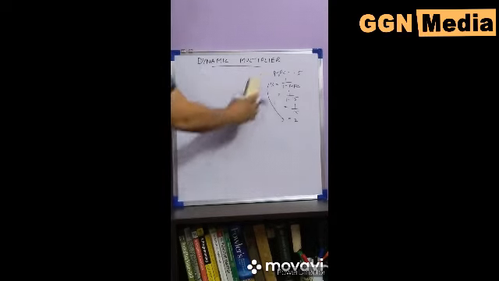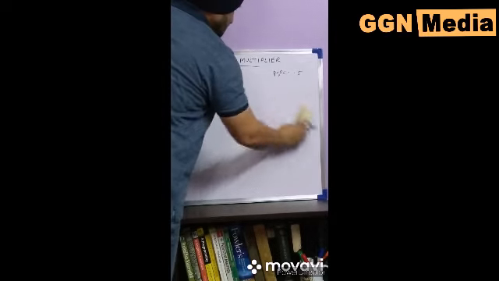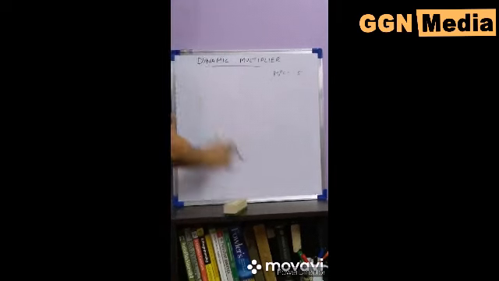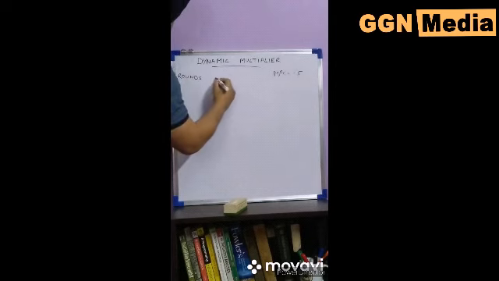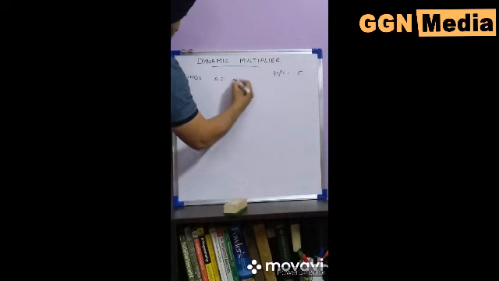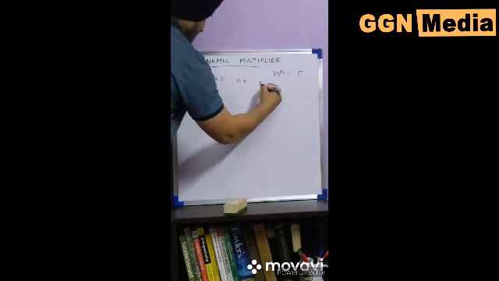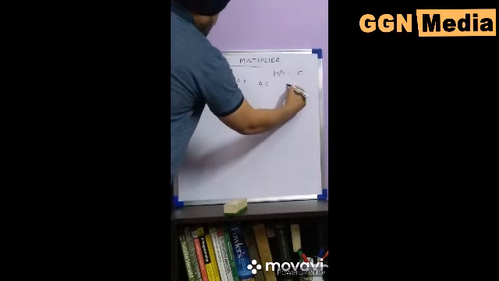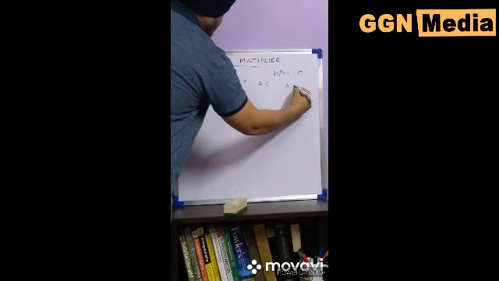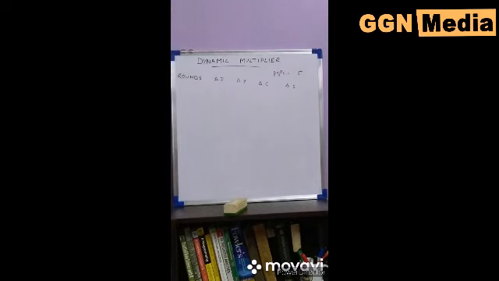Now we show the income propagation process through a table. In the first column, we show rounds. The second column shows change in investment. The third column shows change in income, while change in consumption is reflected by the fourth column, and change in saving is shown along the fifth column.